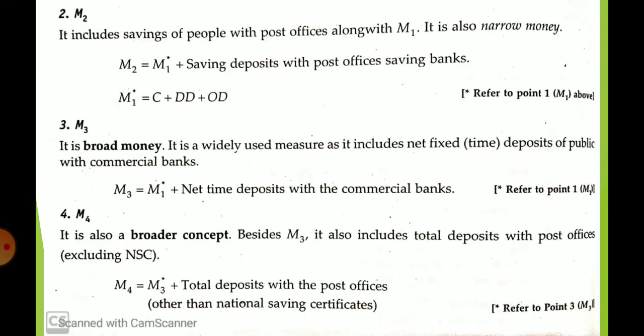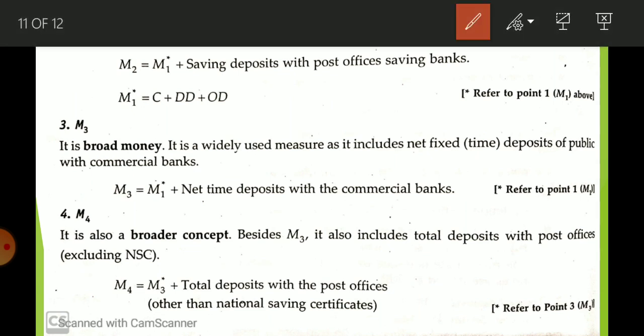Now M2, M3 and M4: just try to learn these equations. Maybe a question can sometimes be asked, but this is not in your syllabus. But it is good to know for further study when you go into higher education. 2-3 years back it was in the syllabus, but now it is not.